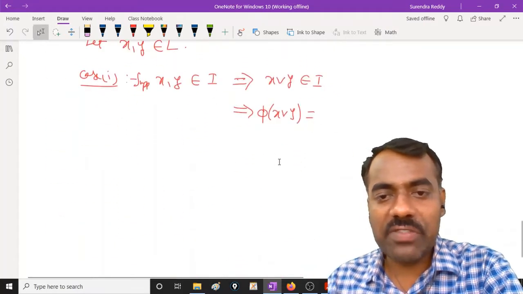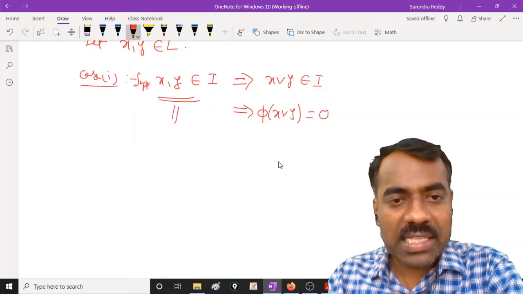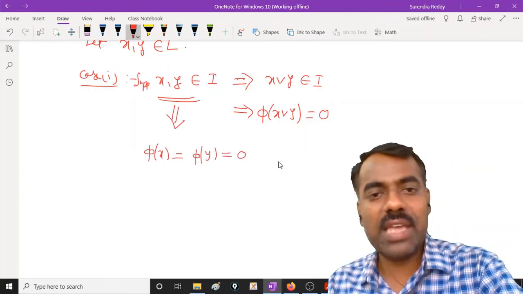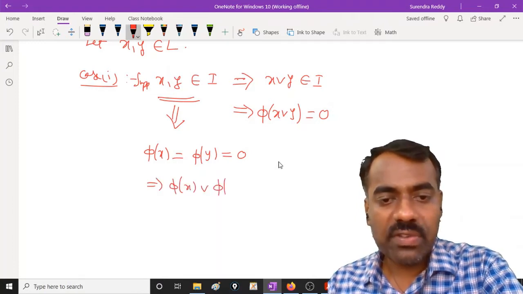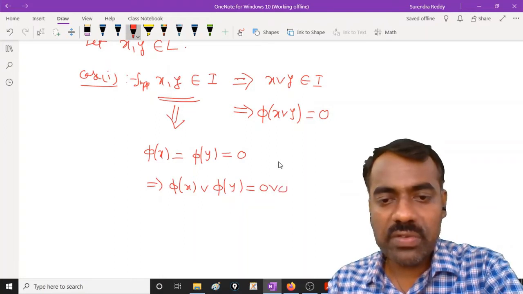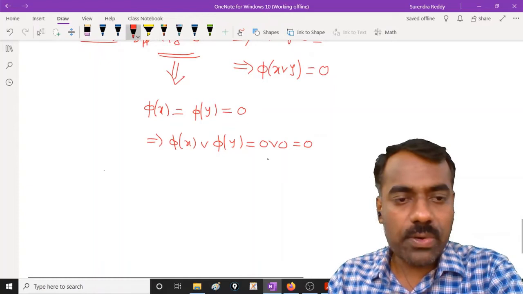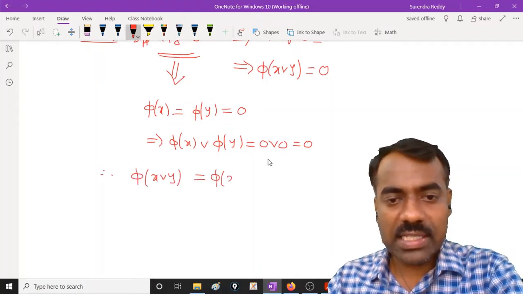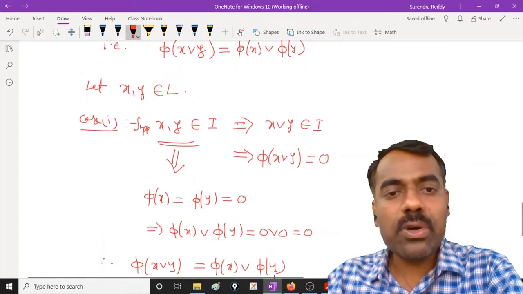So therefore phi of x join y is 0. And from here, because x and y are in I, what will we get? Phi of x as well as phi of y is 0, because x and y are elements of I. This implies phi of x join phi of y is also 0 join 0, which is 0, right? That means in this case we have proved that phi of x join y is the same as phi of x join phi of y when x and y are both in I.